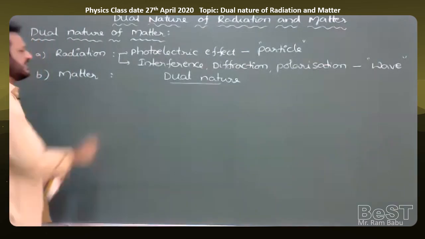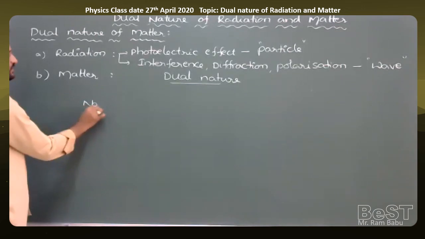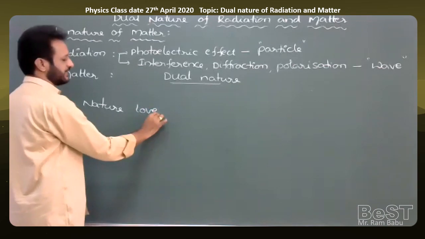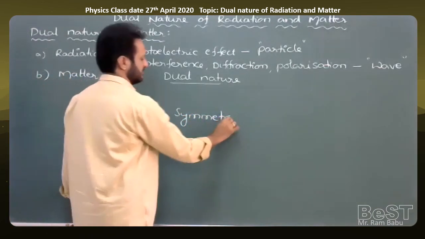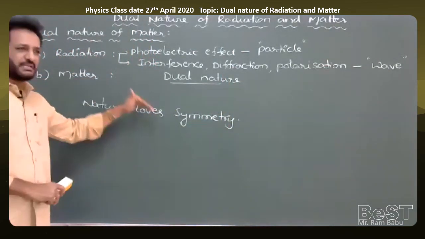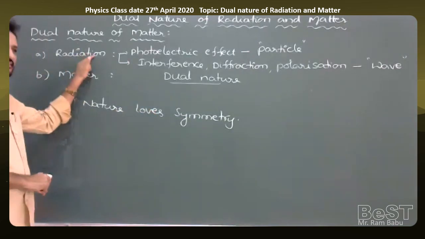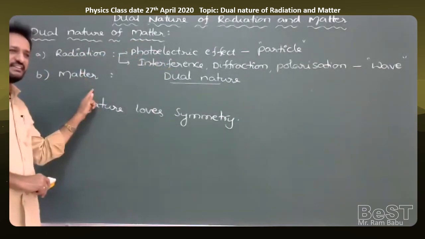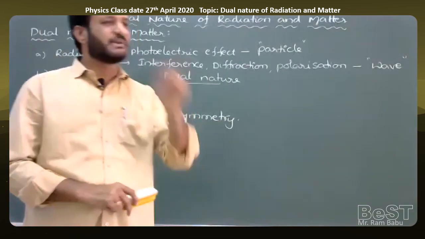He thought that nature always loves symmetry and uniformity. What does that mean? It means that in nature we have two entities, one radiation and one matter. Radiation has a dual nature. But what about matter? De Broglie thought, so matter also has a dual nature. Why can't matter have a dual nature?